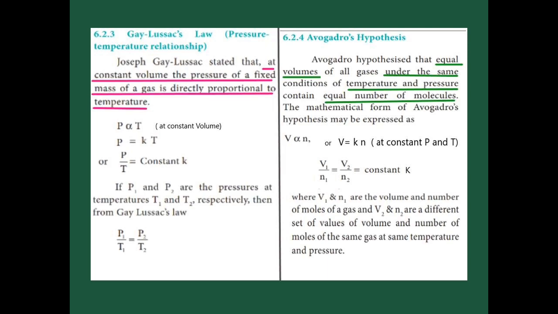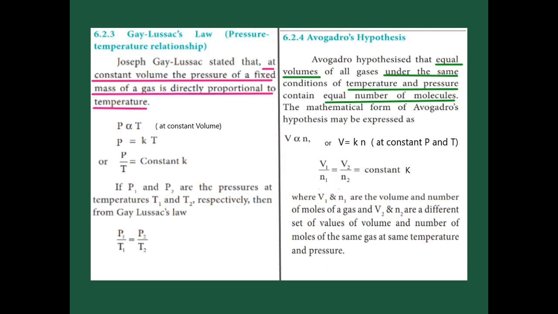The next one, Avogadro hypothesis. The Avogadro hypothesis says that equal volumes of all gases under the same conditions of temperature and pressure contain equal numbers of molecules. It is the Avogadro hypothesis. So the volume of gases is directly proportional to N. That is, when the volume increases, the number of moles also increases. So the proportionality is changed to a constant value.